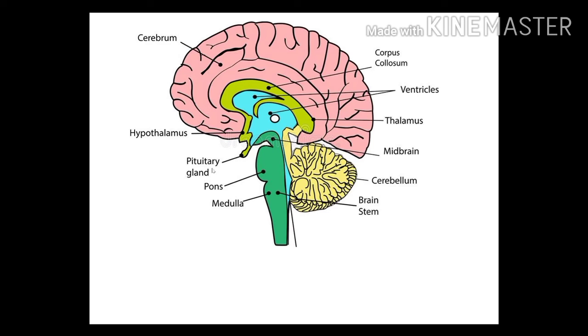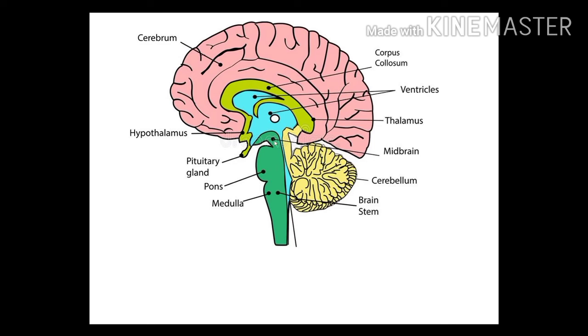Below that there is the pituitary gland. We know the pituitary gland is a major part of our endocrine system and it is stimulated by our hypothalamus. So the hypothalamus controls our pituitary gland and its functions. This part is the diencephalon, and its function is mostly involved in involuntary processes. It controls involuntary processes of our body.